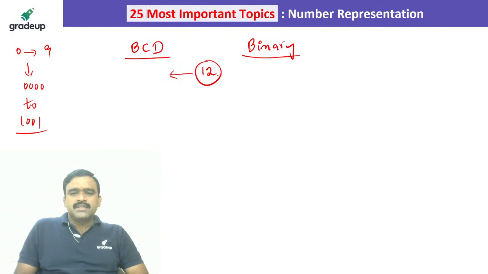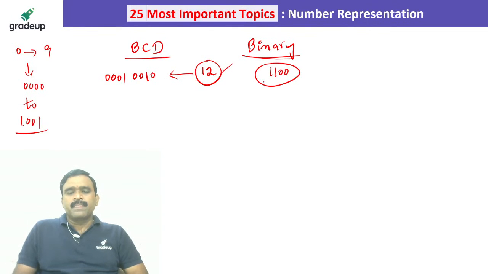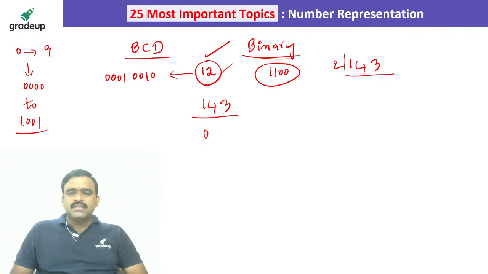Something like if I am taking the number 12, its BCD representation is: 1 is represented as 0001, 2 is represented as 0010. But binary means 12 is directly represented as 1100. So 12 is not a valid BCD digit. Valid BCD digits are from 0 to 9. For example, if I have 143 and you want binary, you will divide like this. But if you want to represent 143 in BCD, 1 is represented with 4 bits as 0001, then 4 is 0100, and 3 is 0011.